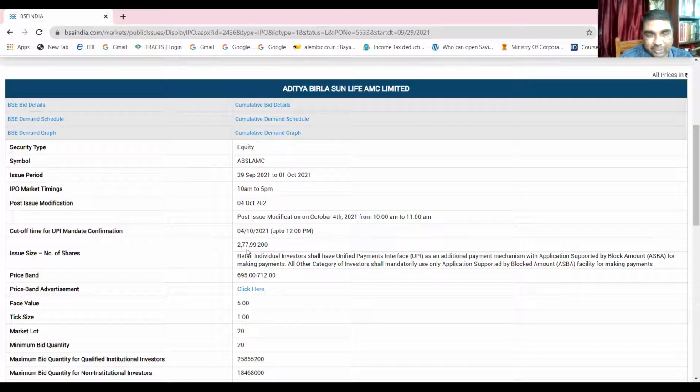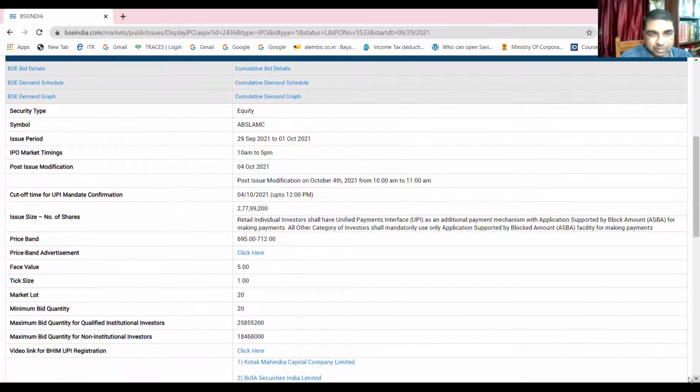Okay, can you tell me how many shares are issued? Are you able to see it? Sir, yes, sir. 2,77,99,200. Yes, this many shares the company is planning to sell, and the company has decided this price band with the help of a merchant banker. So the company feels that at this range, the entire shares will be subscribed. So the price band, as you have already seen, is 695 to 712.